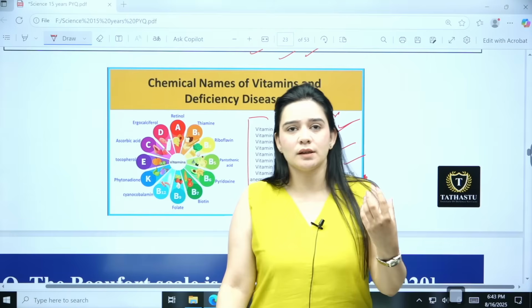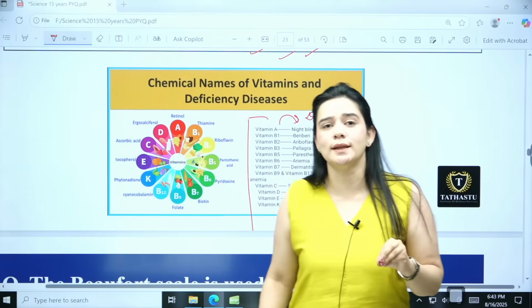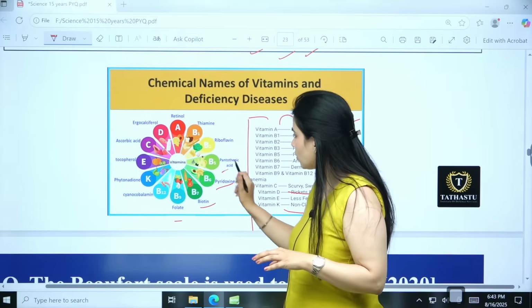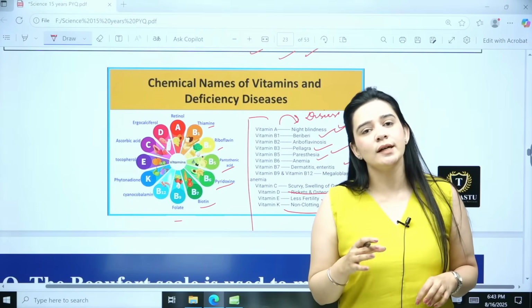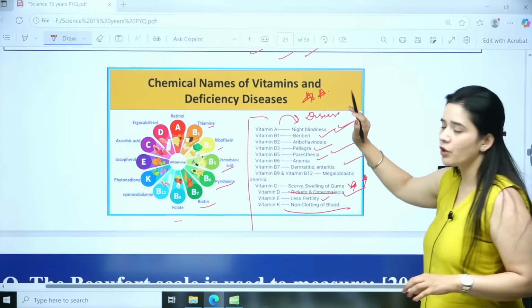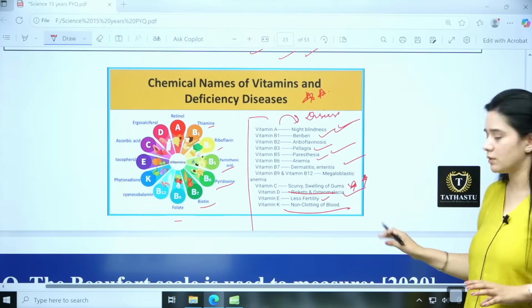So the blood is unable to clot properly, and blood clotting is very important to heal the wounds, right? So you need to know their names, along with the diseases that are associated with their deficiency. This is very important for the exam. If you have not done it till now, just revise this table, okay.